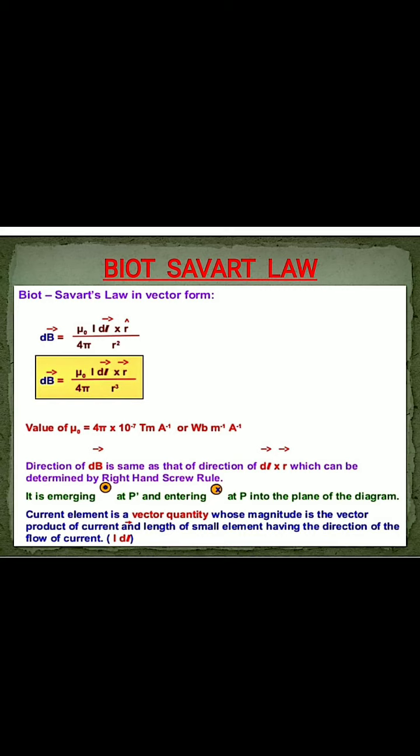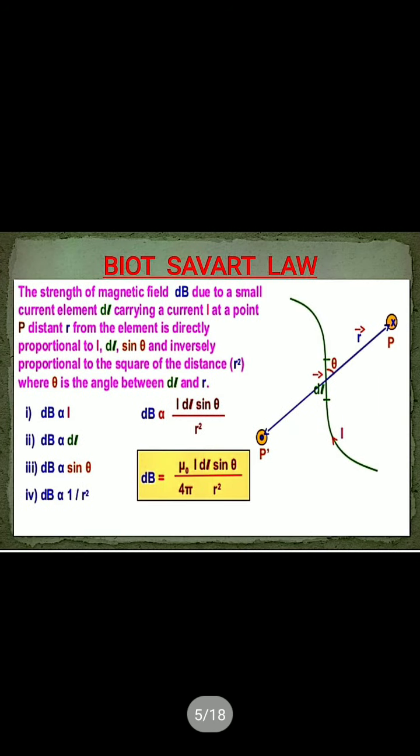If we place a right handed screw at a point P perpendicular to the plane of the paper and turn its handle from dl to r, dl cross r means dl to r, then the direction in which the screw advances or rotates gives the direction of dB. Thus the direction of dB is perpendicular to and into the plane of paper.